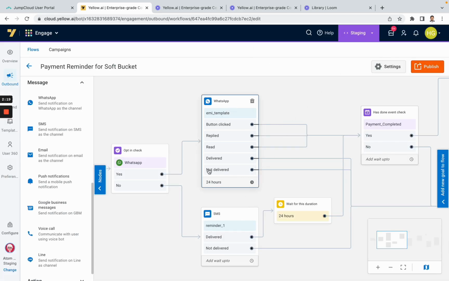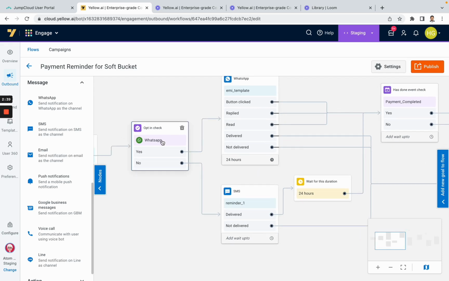Now after setting up our WhatsApp configuration, we can also select the wait time, the amount of time we want to give the users to see the message and to complete their action, in this case a payment. So we are giving them a 24-hour window to complete it. Only after 24 hours, the next node will get activated.